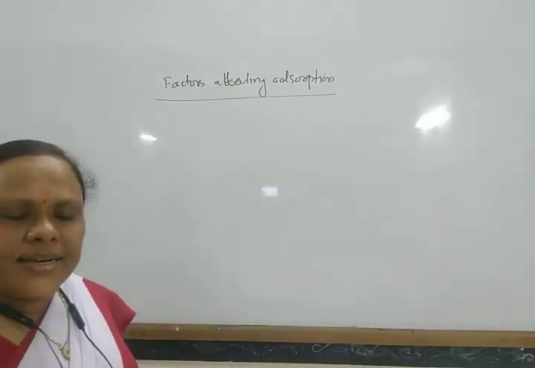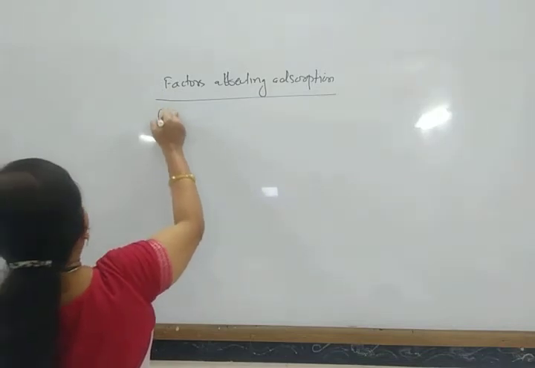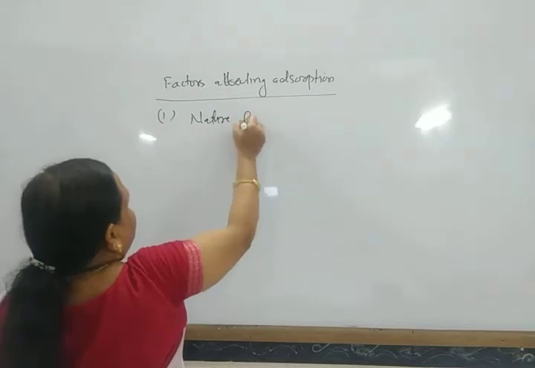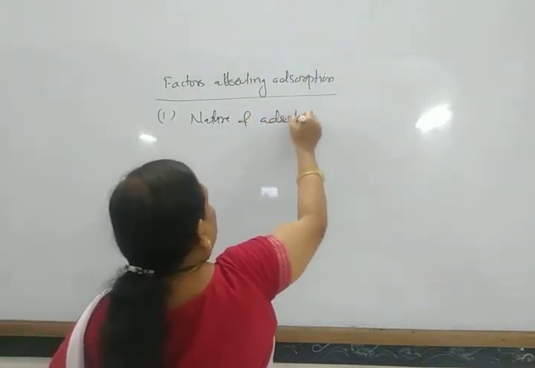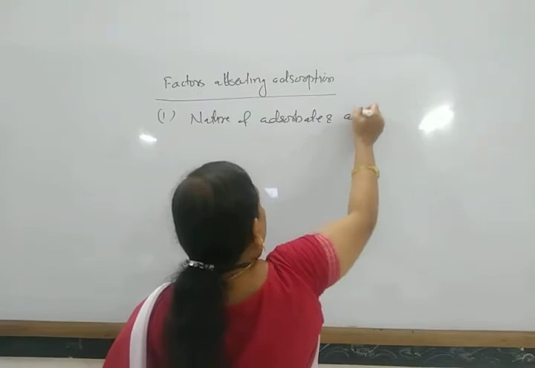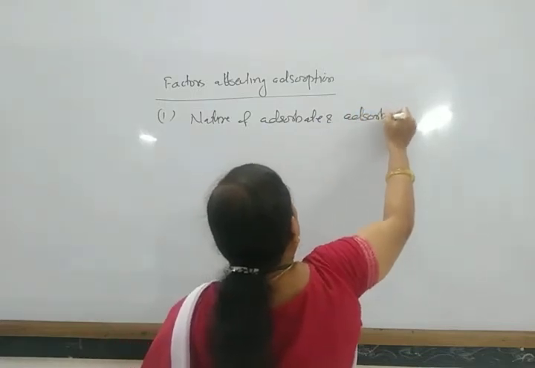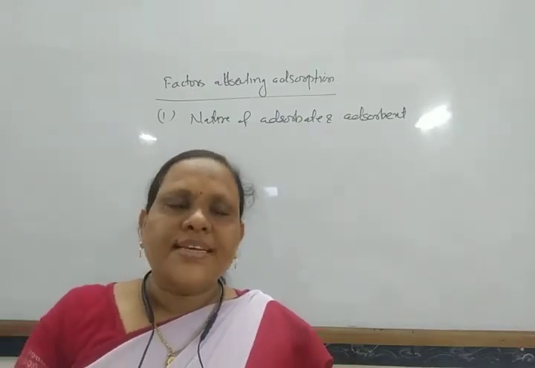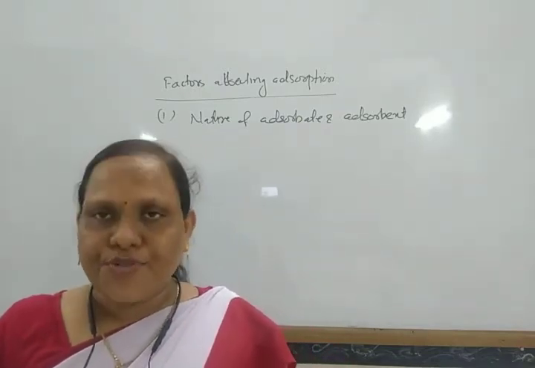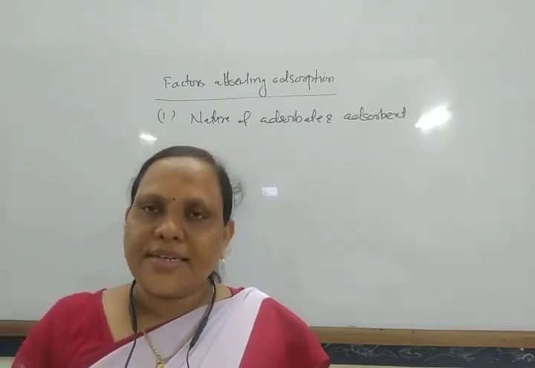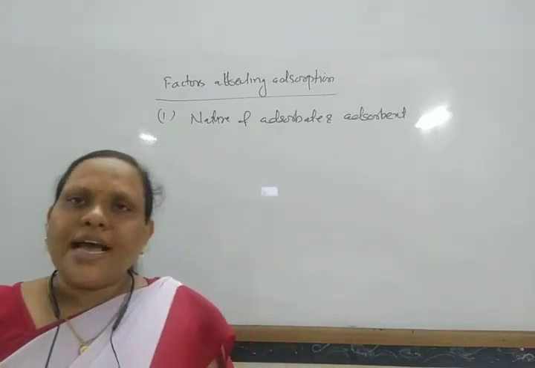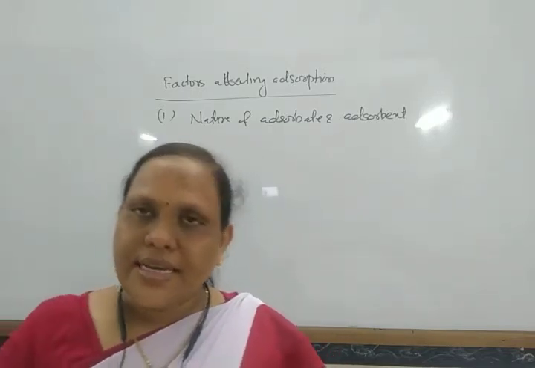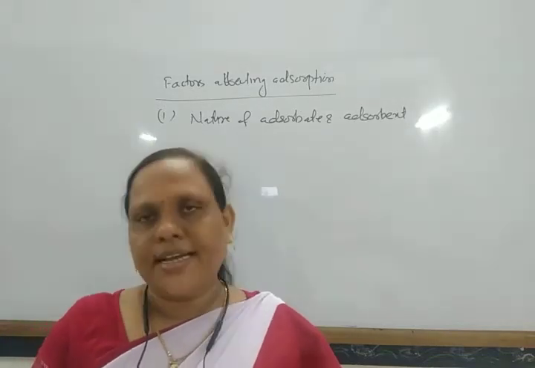The first point is the nature of the adsorbate. Gases which are easily liquefied, like ammonia, carbon dioxide, etc., are adsorbed more easily than hydrogen, helium, nitrogen, oxygen, etc.